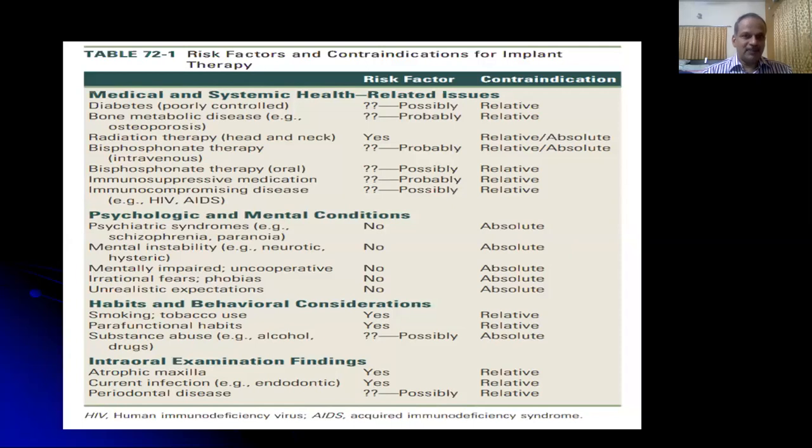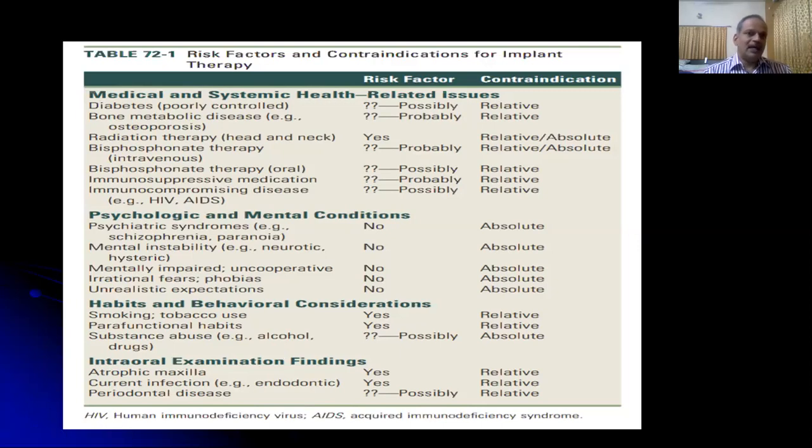There are very few contraindications for implant therapy. Implants are successful in most situations, but they may be less predictable only in some situations. That's why most of these factors can be called risk factors. These factors are classified into four categories: medical and systemic health related issues, psychological and mental conditions, habits and behavioral considerations, and intraoral examination findings.